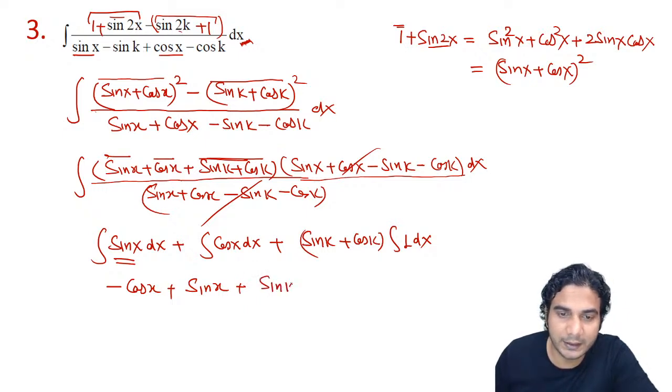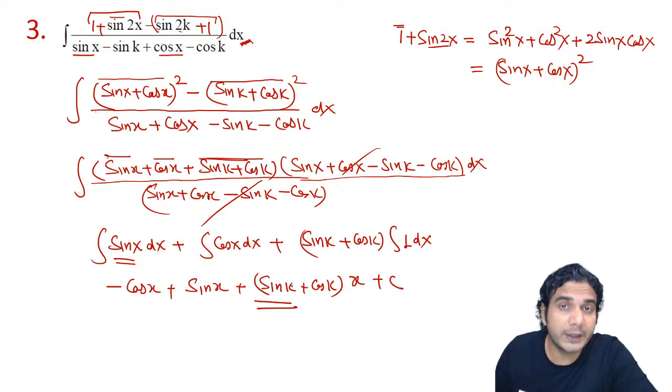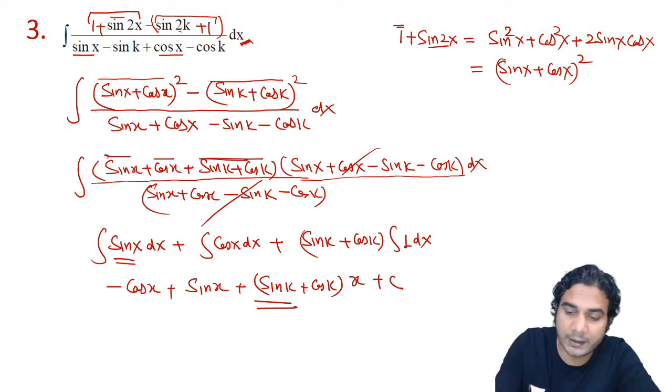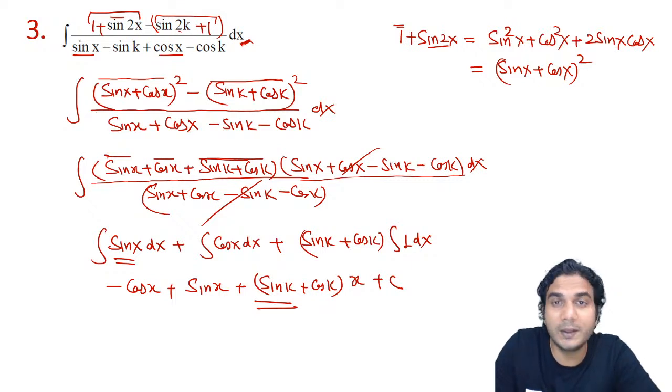So write this sin k plus cos k. I hope this point is clear to everyone. Don't make the mistake here. Plus c. Sin k and cos k are constants with respect to x, because you are integrating with respect to x, not with respect to k. If you are integrating with respect to k, then it won't be a constant.